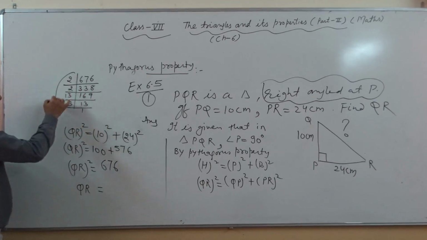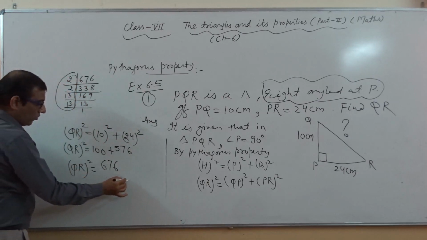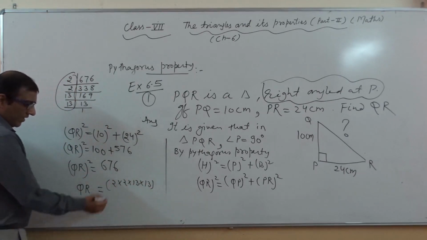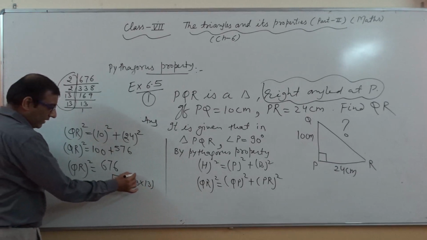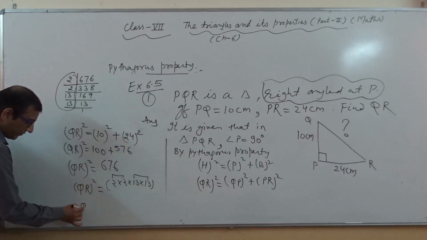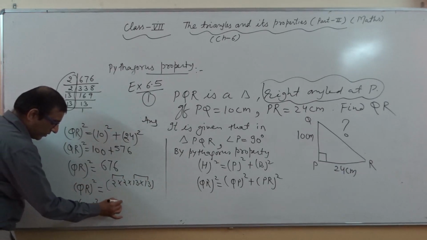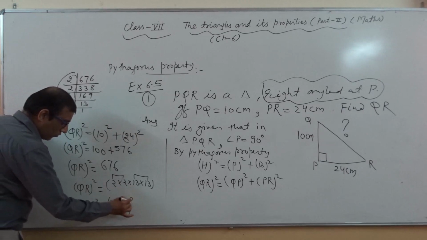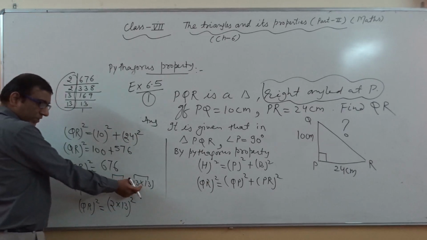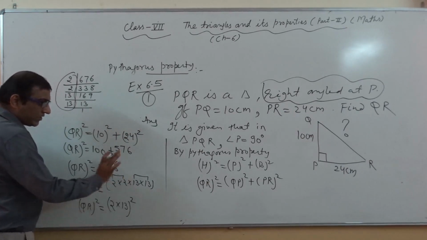It means the factorization of 676 is 2 into 2 into 13 into 13. It means 2 is repeating 2 times and 13 is also repeating 2 times. So it can be written as 2 into 13 whole square. 2 is repeating 2 times, 13 is repeating 2 times, so we write 2 into 13 and the whole power is 2.